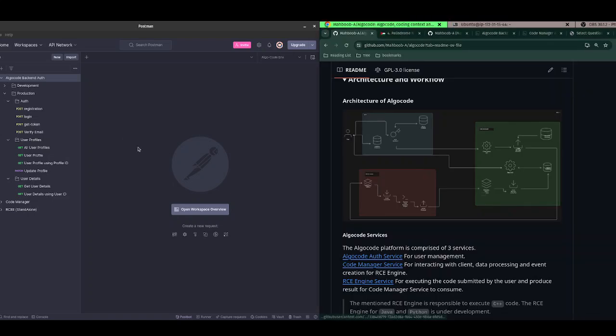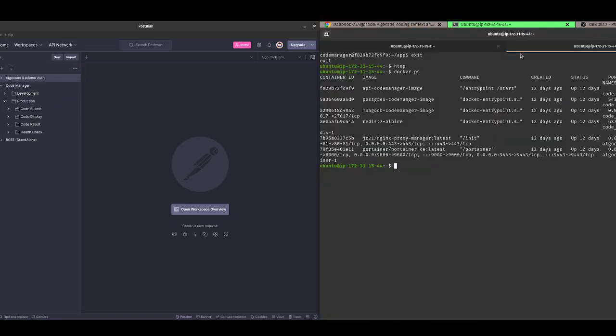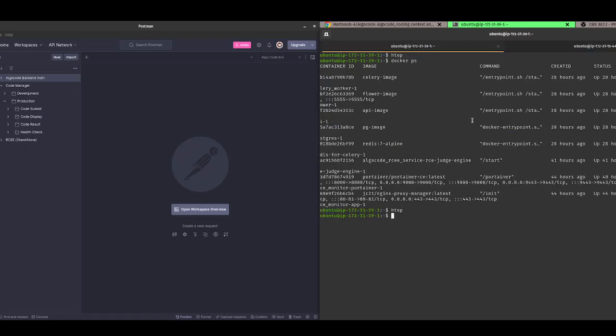So now let's see. This is the auth service. I'm not going to waste time showing how authentication works. Now come to the main and most exciting part, the code manager. This code manager service is hosted in this server, and this is a different server.